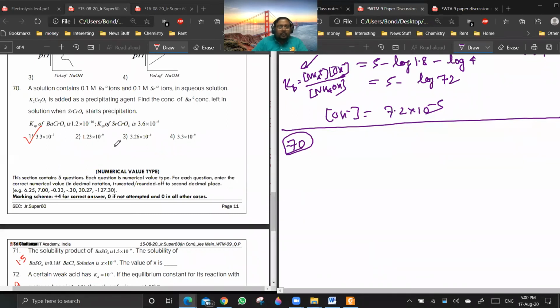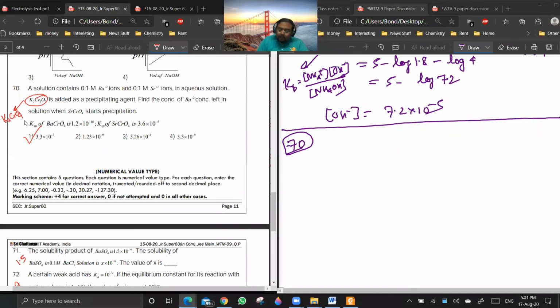Question number 70. You have 0.1 molar Ba2 plus ions and 0.1 molar Sr2 plus ions in aqueous solution, and you are adding potassium dichromate. Now, what is the concentration of Ba2 plus left when potassium chromate is added? It should be K2CrO4 actually, not K2Cr2O7, because they have given solubility product, so this should be K2CrO4.